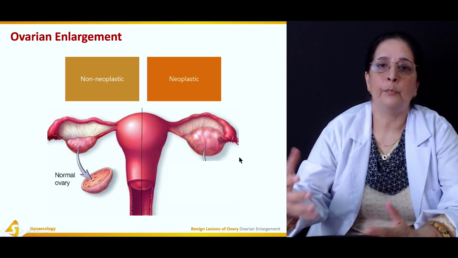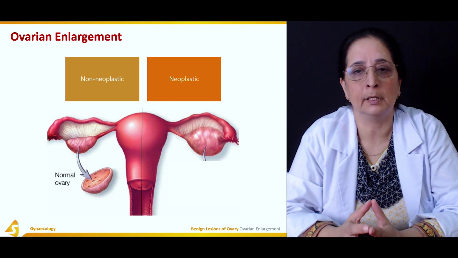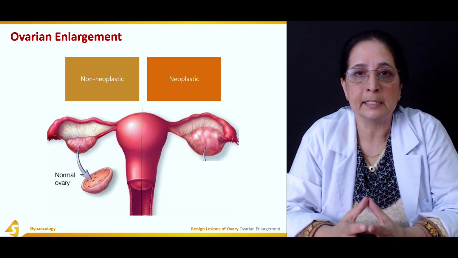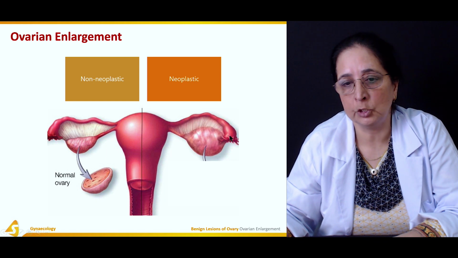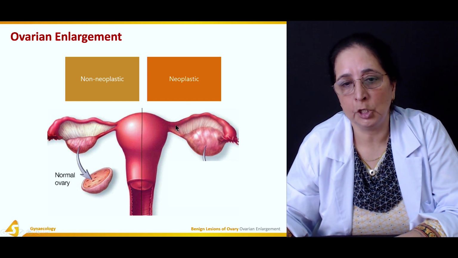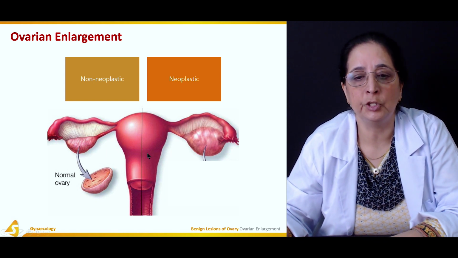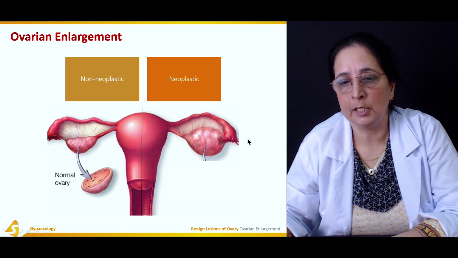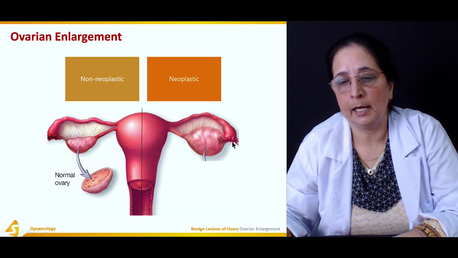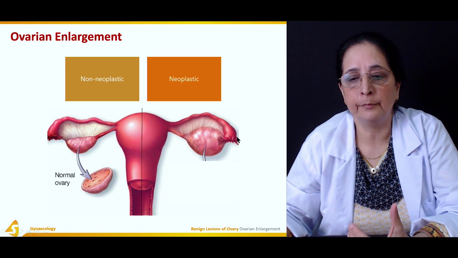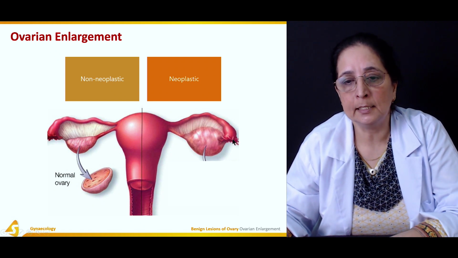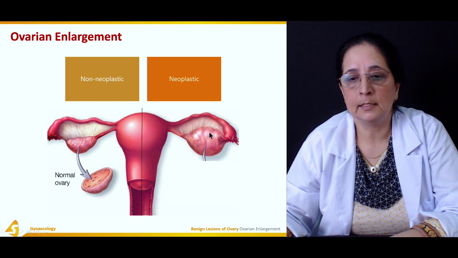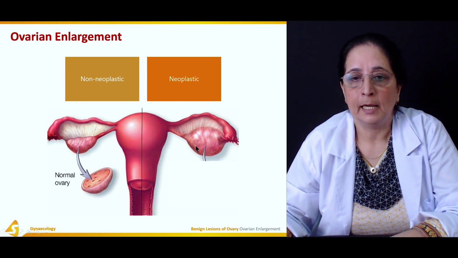Ovaries are an important structure of the female reproductive system. They are attached to the fallopian tube, which is attached to the uterus. The fallopian tube has a fimbriated end, and in this fimbria the ovary is present.